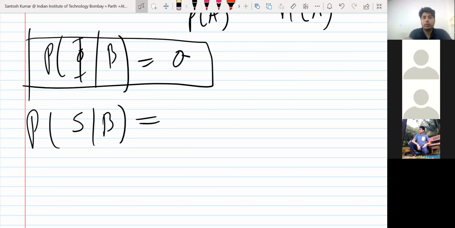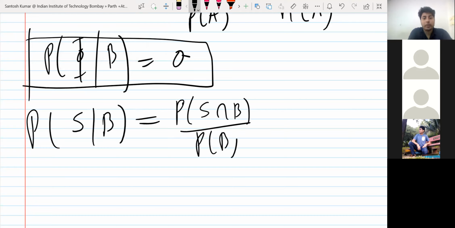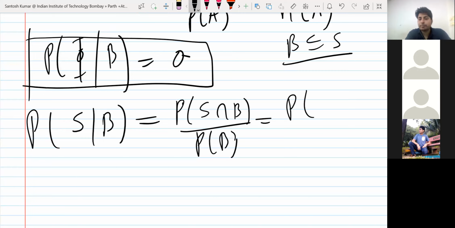So what will happen if you apply the formula: probability of sample space intersection B upon probability of B. Sample space is like the universal set in probability theory, and B is an event. So an event is a subset of sample space. So obviously B will have fewer elements than S, right? At most they can be equal. But S intersection B, what will come? Since B is a subset of S, when you take the intersection, the smaller set will come, probability of B. So probability of B upon probability of B gives you 1.